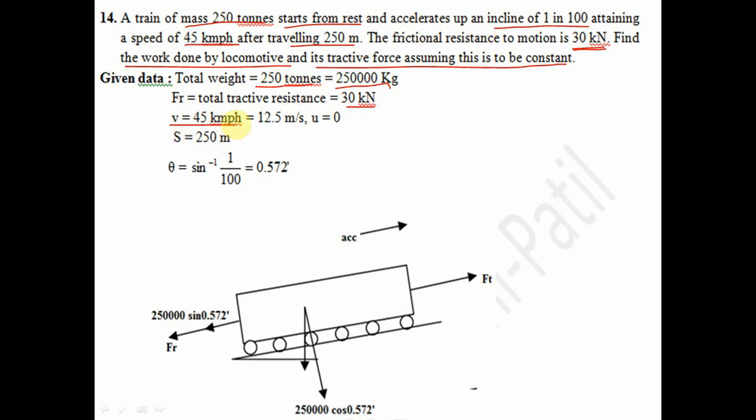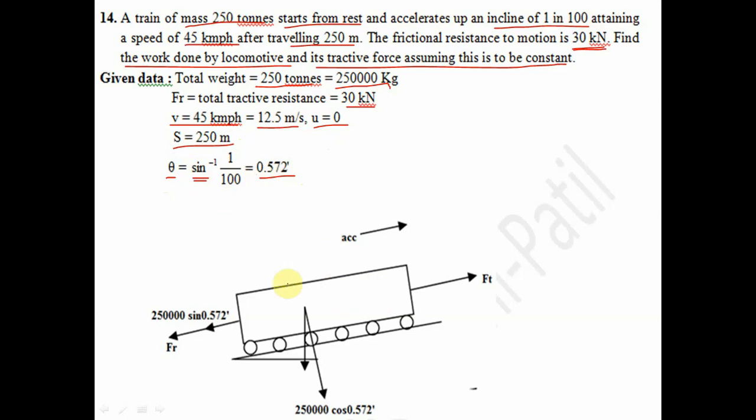The final velocity is 45 kilometer per hour, which in meter per second is 12.5 meter per second. The initial velocity is 0 because it starts from rest, and the distance s is 250 meter. Now the incline slope is 1 in 100, so theta is very small. I take sine inverse of 1 upon 100, so theta is equal to 0.572 degree.